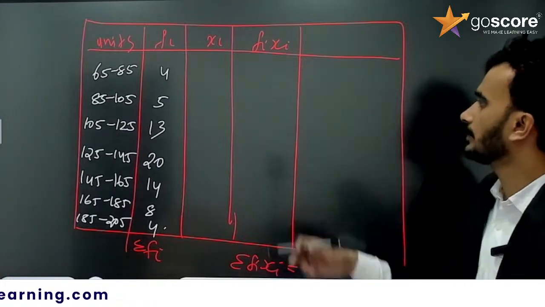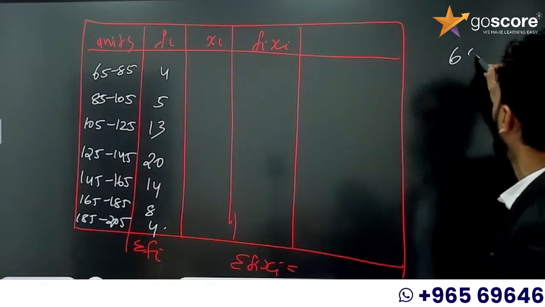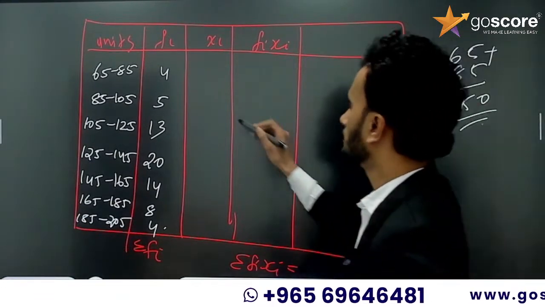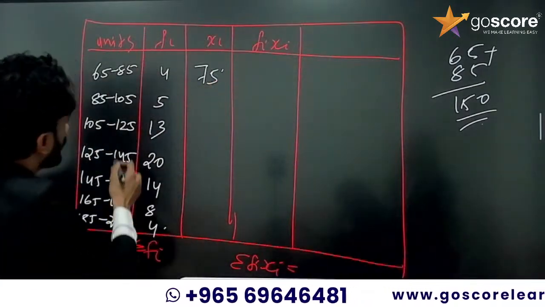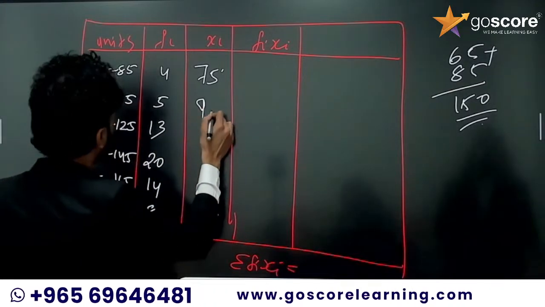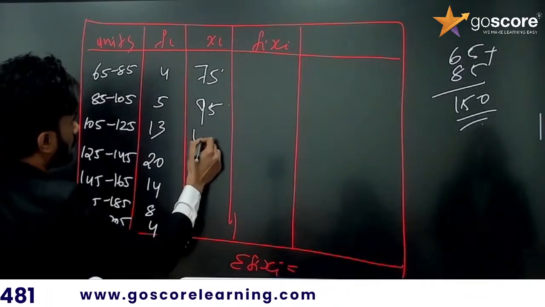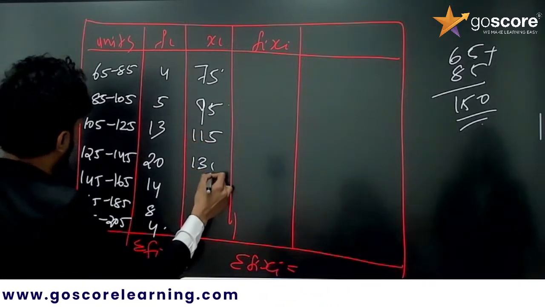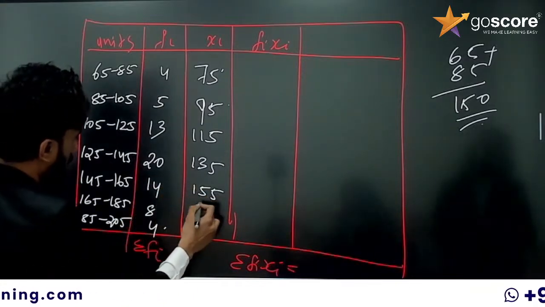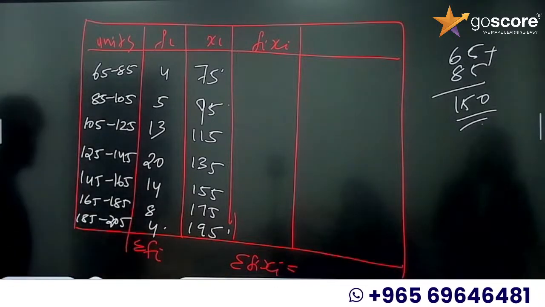So what is the xi? How can we calculate the xi? It is the average of 65 and 85. So 65 plus 85 is 150, divided by 2, that is 75. I am using the direct method. The next one is 95, then 115, 135, adding only 20 each time. Then 135, 155, 175, 195, right?